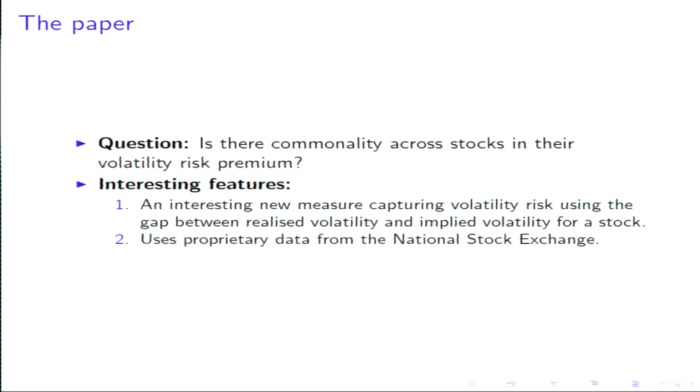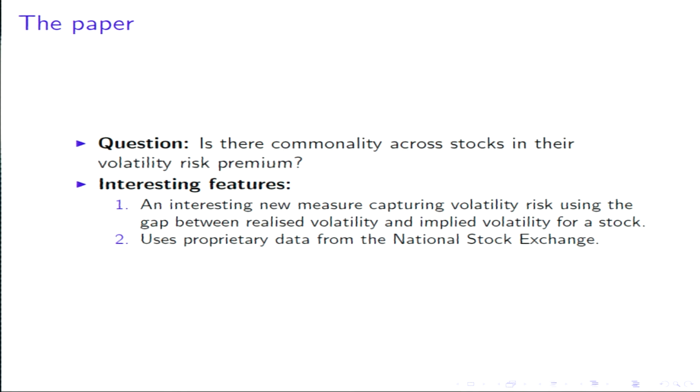Okay, so what is this paper about? And thank you for having sent it in, because it updated me on some of the questions that are being asked. The question that the paper asks is: is there commonality across stocks when you look at their volatility risk premium? And I thought the interesting features of the paper were two.